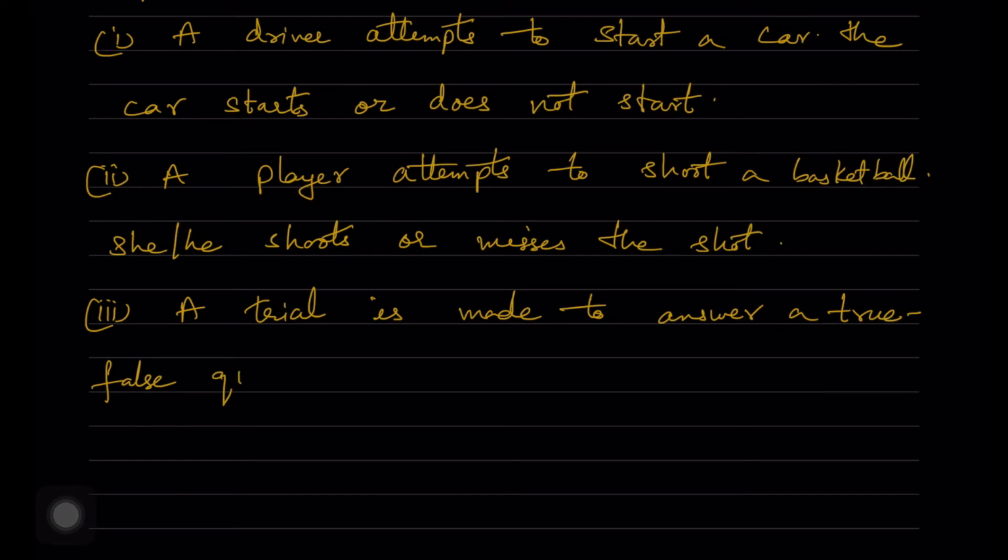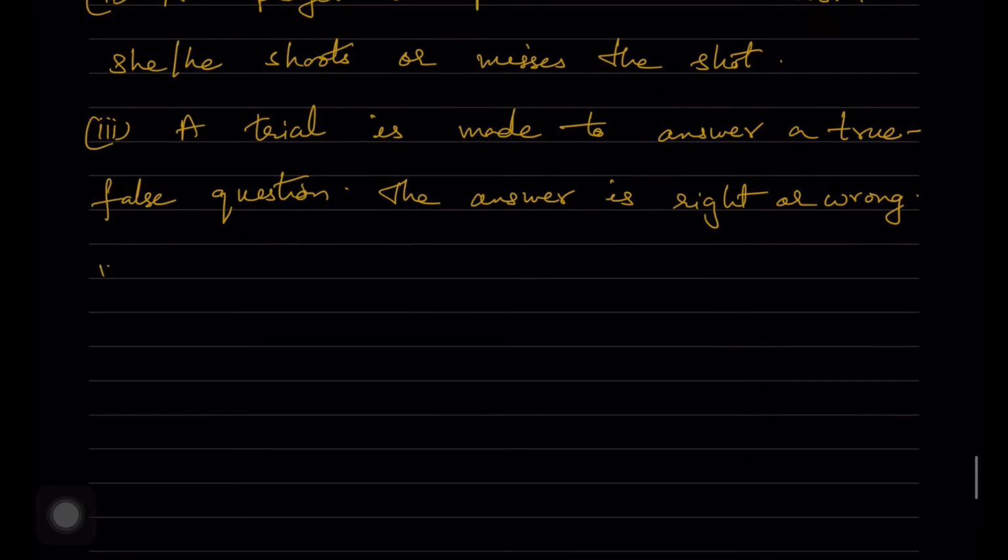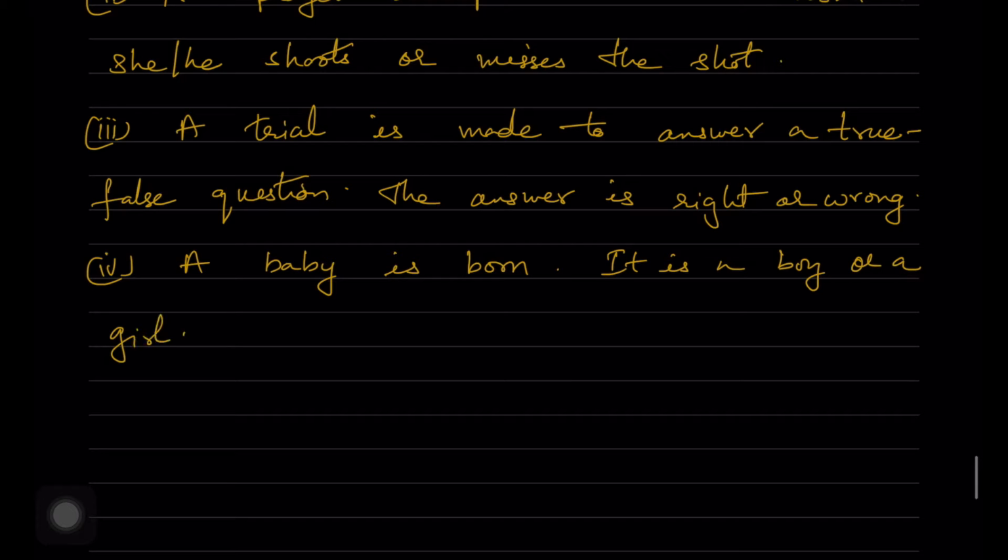The answer is right or wrong. Then the fourth one, a baby is born. Is it a boy or a girl? Now we have 4 questions, and we have to see which are equally likely.